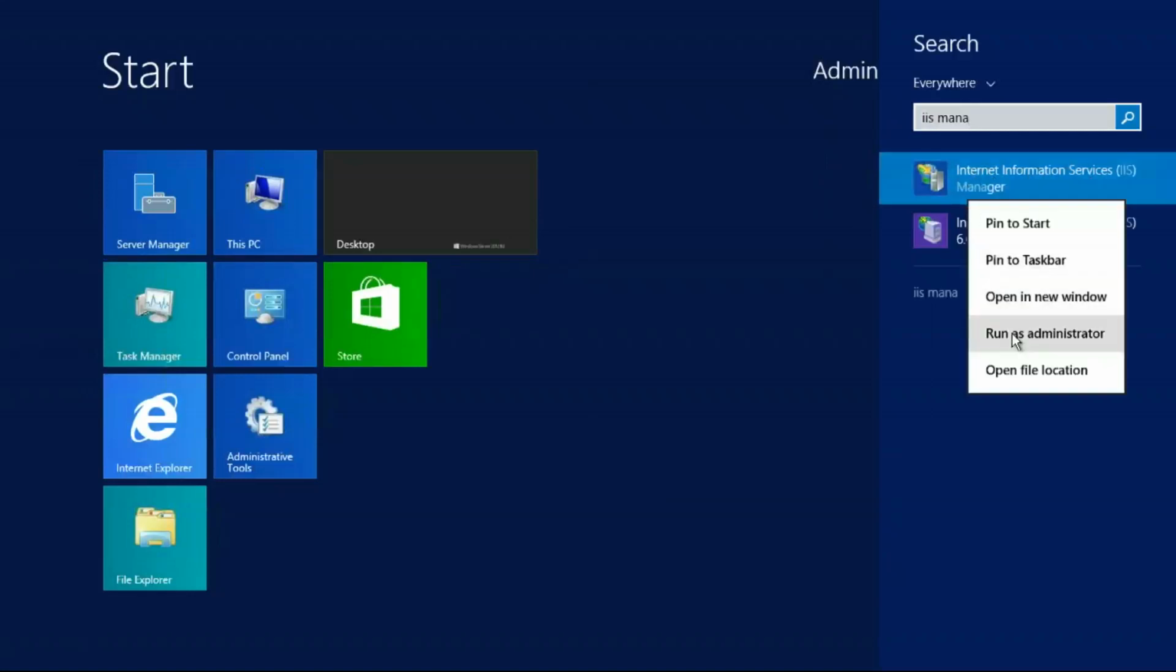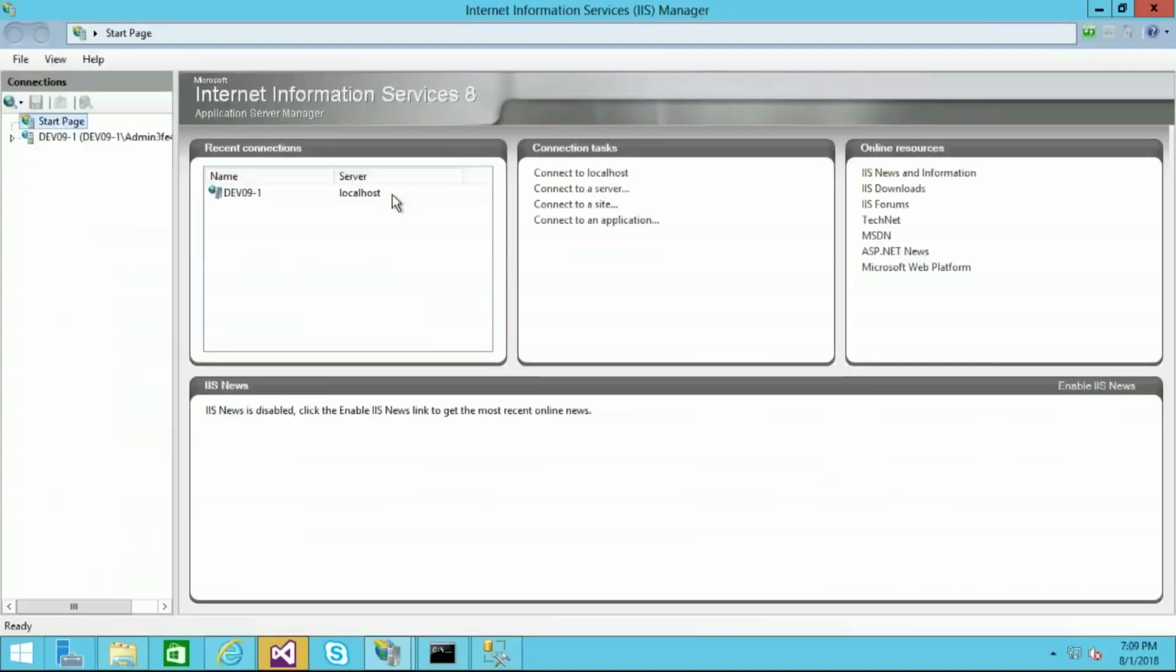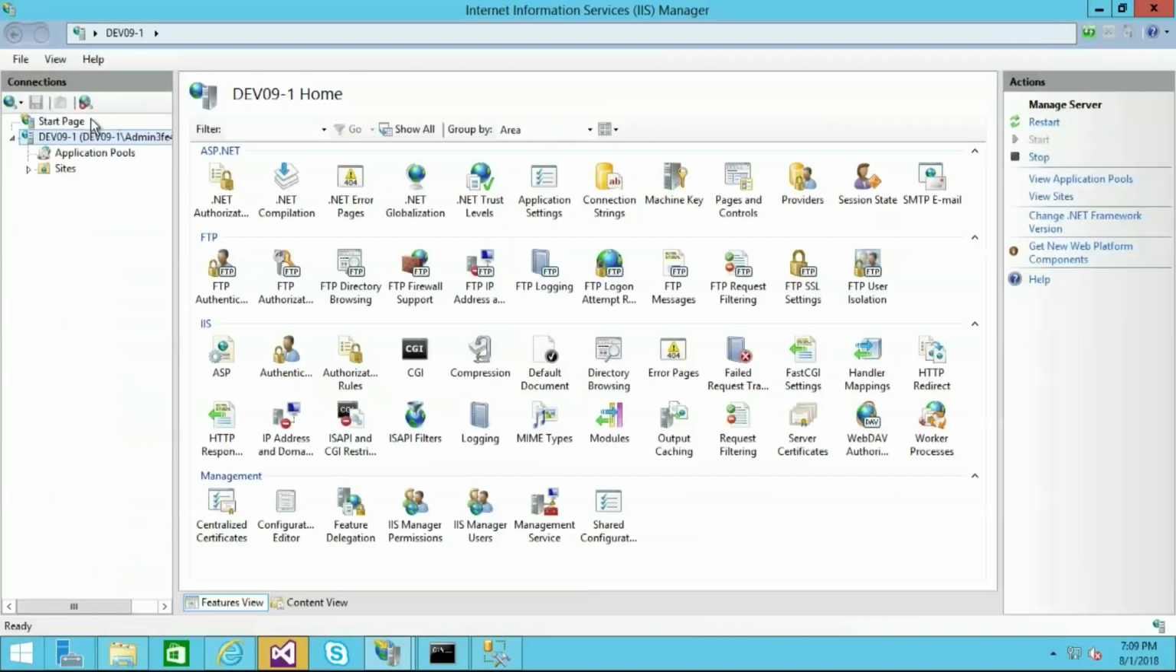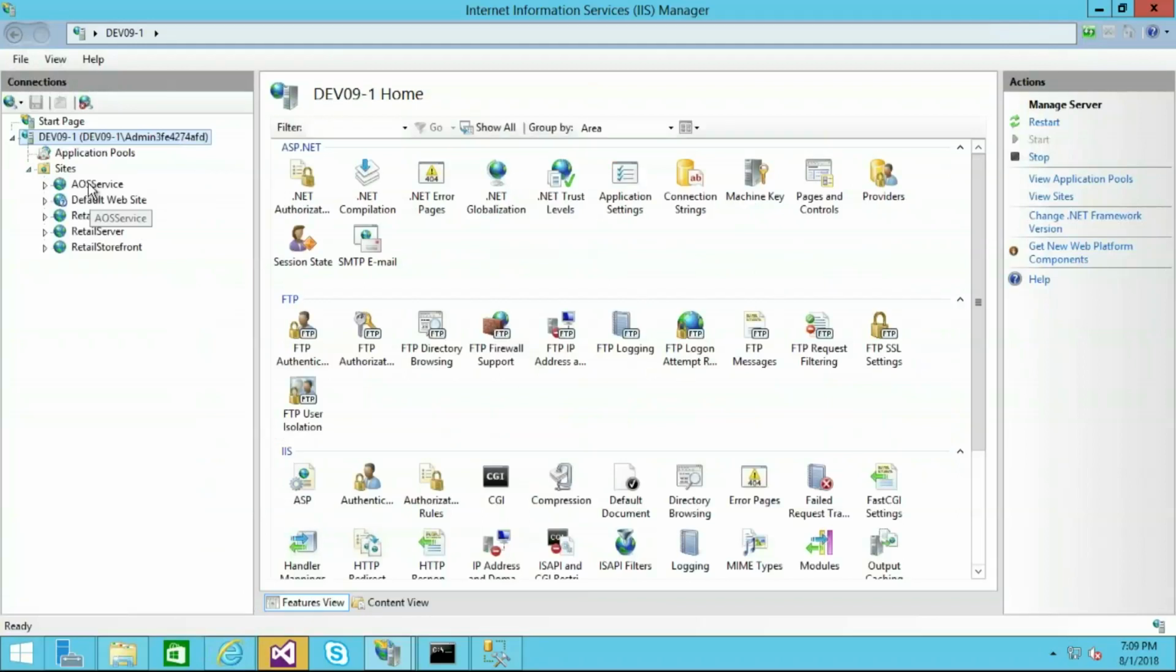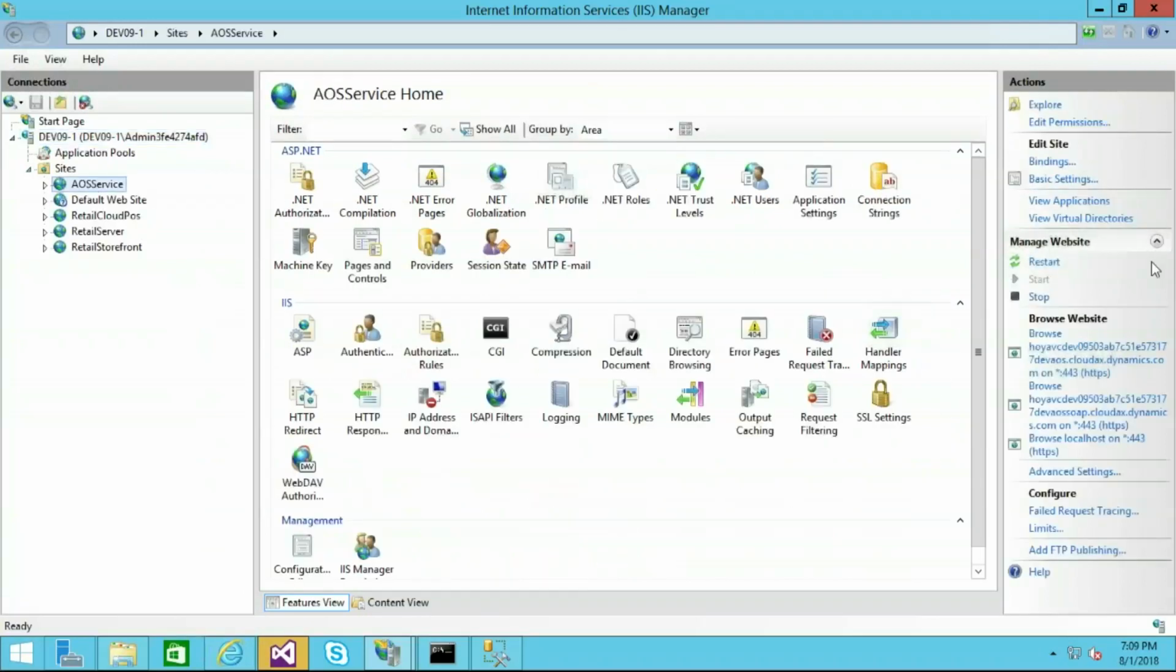Just right click and run as administrator. This is the place where you can host the websites. In the same place, you can see the AOS service, which is in running state. Since it is already running, we don't have the option to start. We have the option to stop, and we can stop and restart the AOS service. This service has to be always in running state.